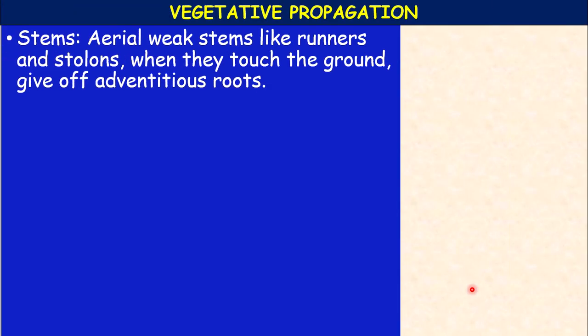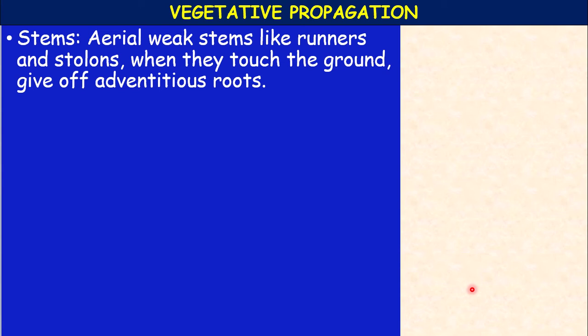Here, the natural method of vegetative propagation by leaves, you can take bryophyllum as an example. In bryophyllum the plantlets develop from the margins of the leaves, intact leaves, that is the leaf in touch with soil, and these plantlets get detached and develop into independent plants.